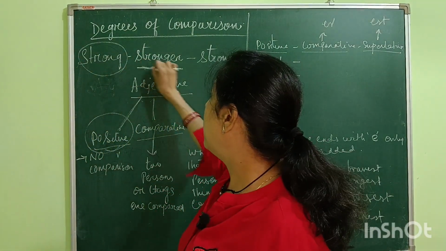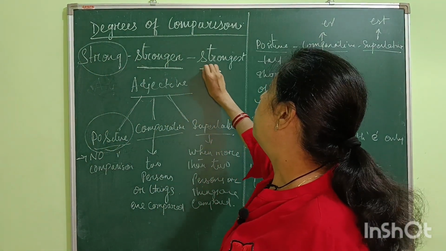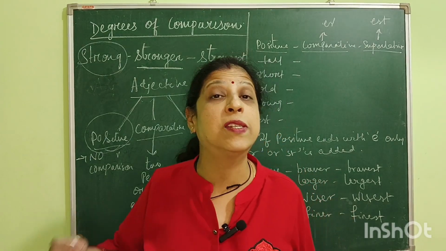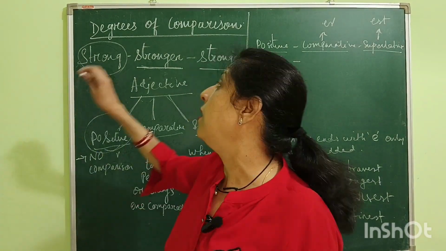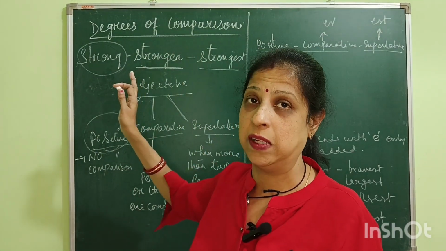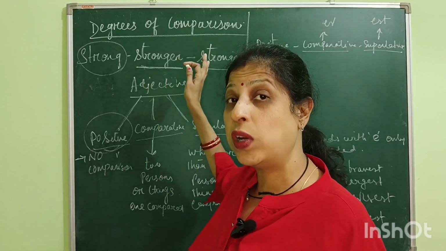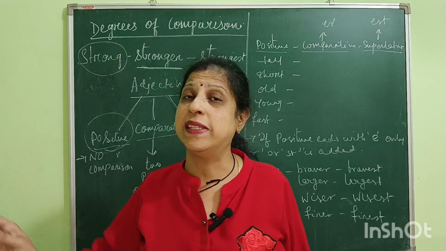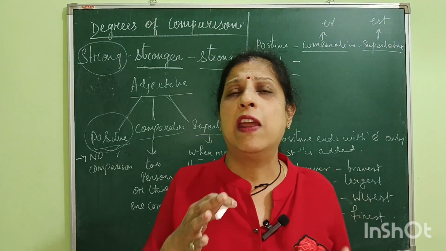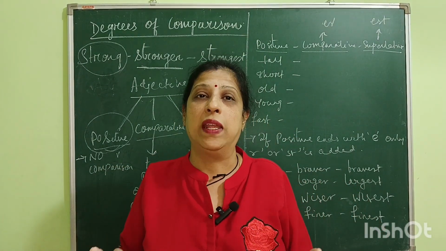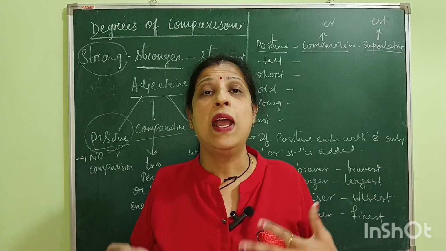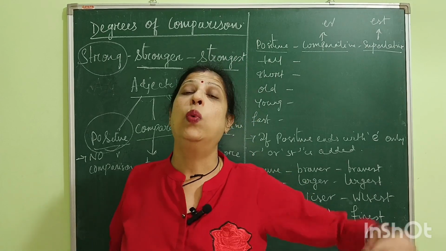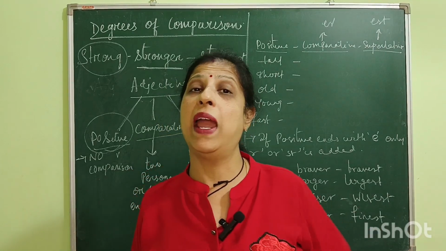Now if I say that Vishal is the strongest person, or Vishal is the strongest one among Ramu and Rahul, it means that I am comparing Vishal with the other two, that is Ramu and Rahul.